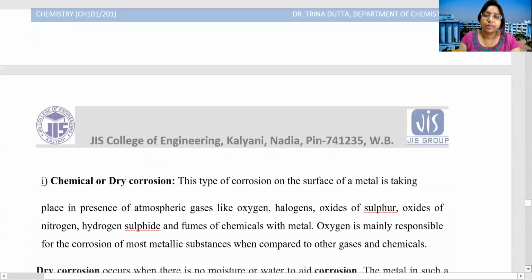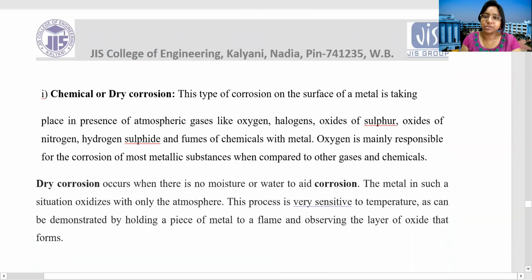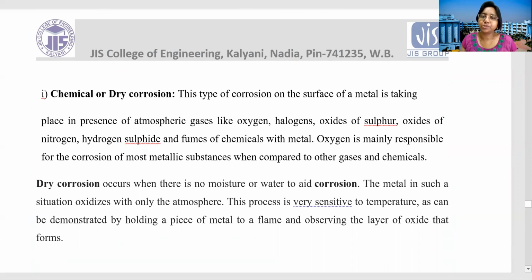Now, how does dry corrosion occur? In the presence of atmosphere, different gases, like oxygen, halogen, oxides of sulfur, oxides of nitrogen, hydrogen sulfide, and lots of different gases like fumes of chemicals react with the metal.